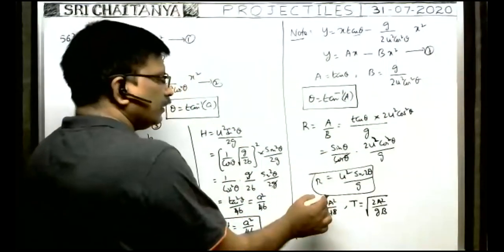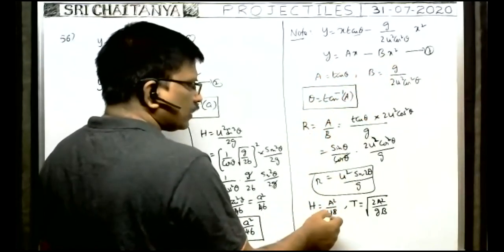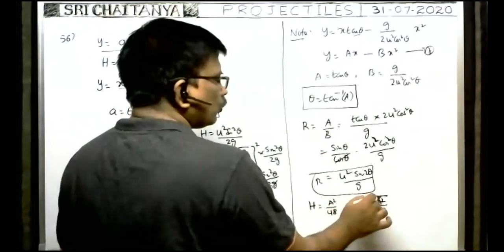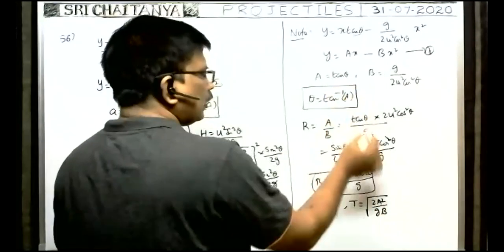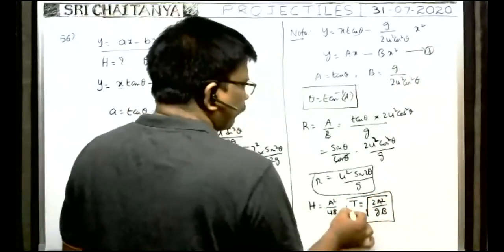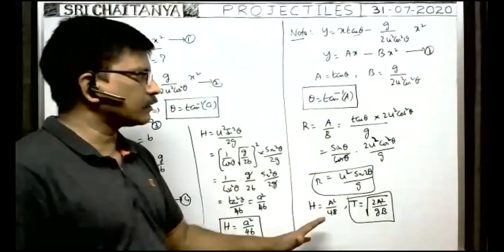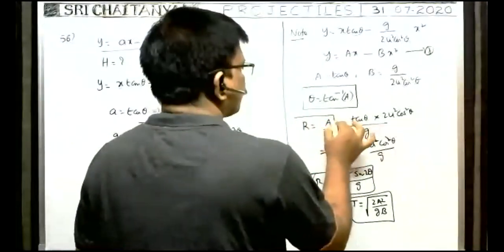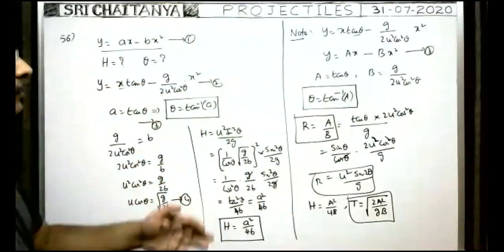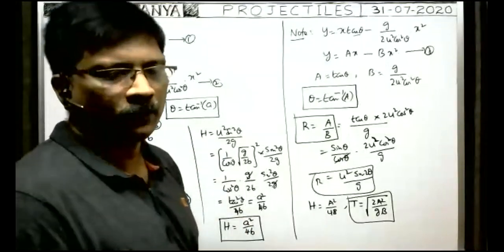That's why, if you know the coefficient of x and coefficient of x square, then directly by using this formula we can calculate the maximum height reached. And time of flight, root of 2a square by gb. If you know the a value and b value and directly substitute in this formula, we can have the time of flight also. Otherwise, if you are not having an idea about these formulas, then we have to do it the long way. So it is also an important one.